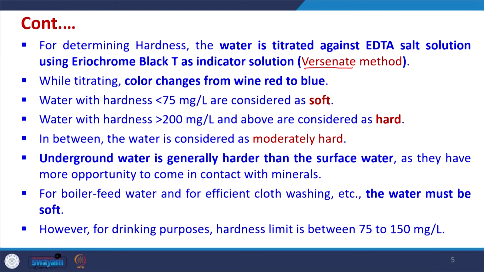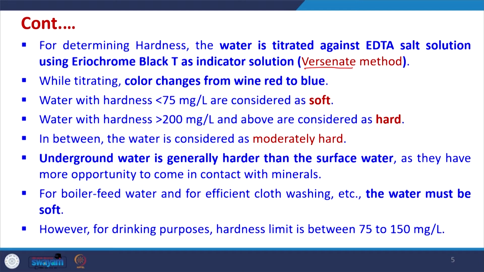Underground water generally is harder than the surface water, because they have more chances of accumulating calcium and magnesium from the various rocks, and also because the carbonate and bicarbonate ions always occur in the water due to the natural dissolution of CO2 into water.